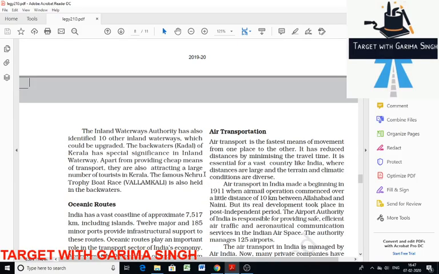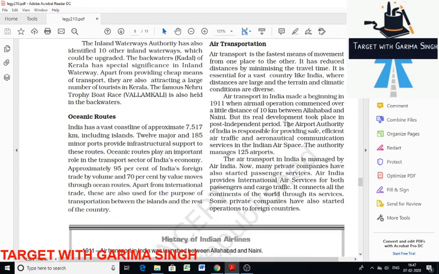So that was waterways. Air transportation. Air transportation, just like water, is the cheapest, so air facilitates the fastest movement of goods and passengers from one place to another place. It is good for long distances in areas which have uneven terrain and climatic conditions. Air transport in India was started, I think, way back in 1911 with a short distance of just 10 kilometers. That was from Allahabad to Naini.